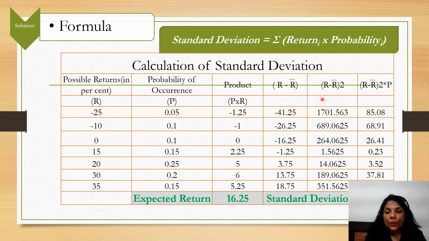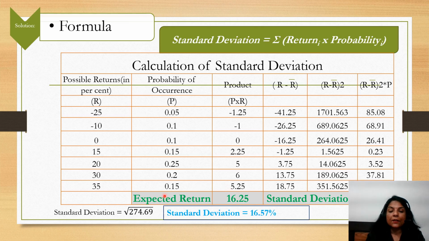Then this value should be multiplied by the probability, meaning 1701.56 should be multiplied by 0.05. So here we get 85.02, 68.91, and all the values. When we add these, the standard deviation is the root of the summation of (R minus ER) square into probability. So we have calculated and added those values. The standard deviation will be the root of 274.69. So the standard deviation is 16.57%.